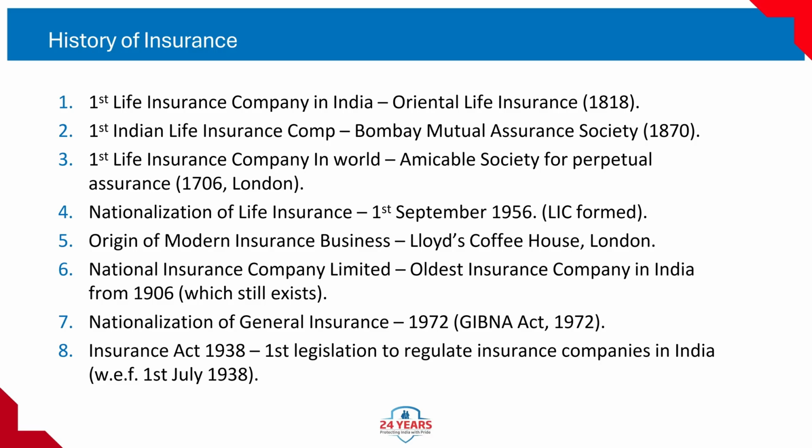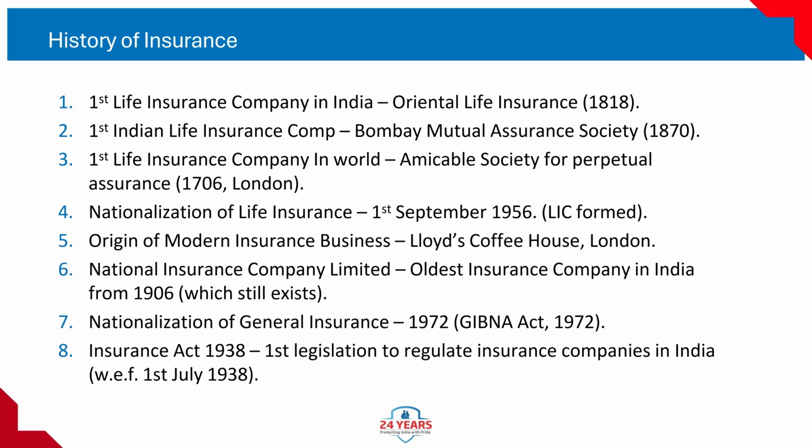First life insurance company in the world, Amicable Society for Perpetual Assurance, 1706, London. Established in London in 1706, a group of people contributed yearly payments into a common fund. This fund paid benefits to families of members who died. This was the foundation model for life insurance worldwide.